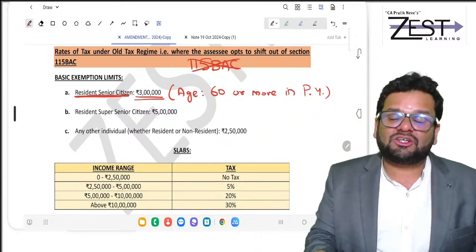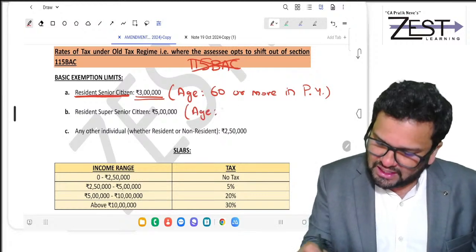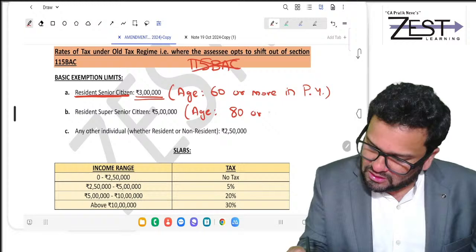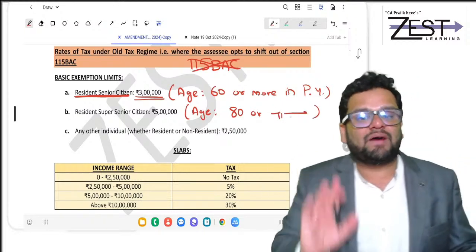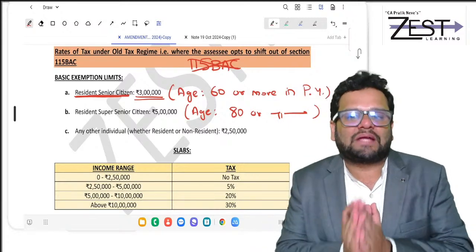If you are a resident super senior citizen, means age is 80 or more than 80 in the PY, then friends, 0 to 5 lakhs, there is no tax.